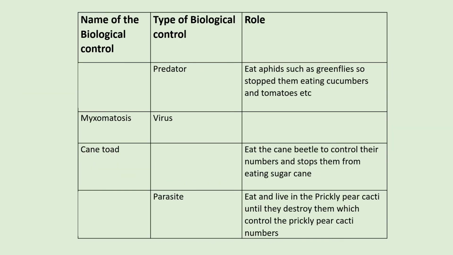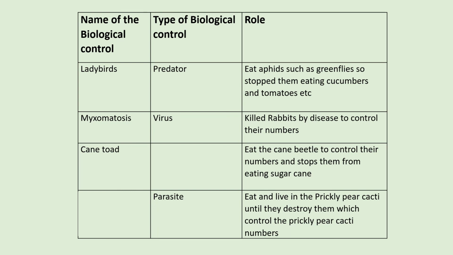So usually we would use a Torrance textbook to fill in the table, but let's do it together instead. So a predator that eats aphids such as green flies, so stops them eating cucumbers and tomatoes, etc. We should know the answer to this because we just went over it. It would be a ladybird, so well done if that's what you were thinking in your head. The myxomatosis virus was used to kill what? It was used to kill rabbits because it is a disease and it controls their numbers.